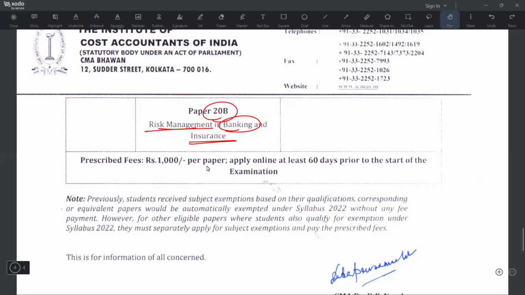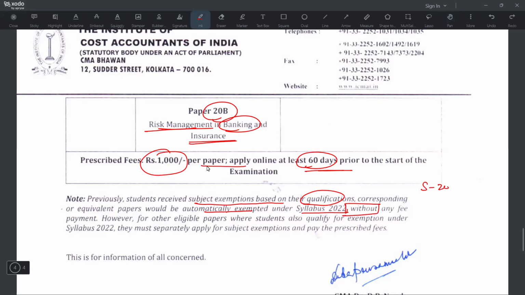Then the prescribed fees of rupees 1000 per paper should be paid, at least 60 days before. Here they have given some information. Previously, students received subject exemption based on their qualification. Corresponding or equivalent papers would automatically be exempted under the new syllabus already. So already exempted papers are also exempted under the new syllabus without any fees.